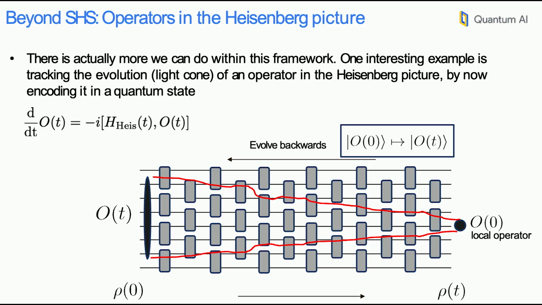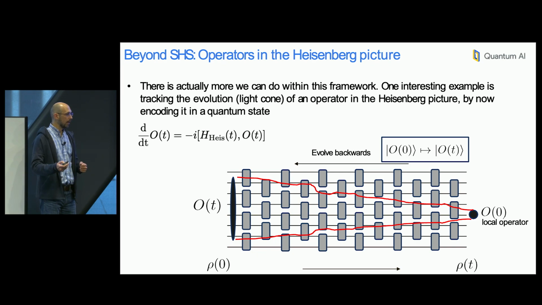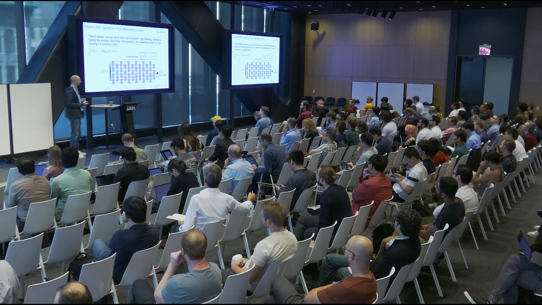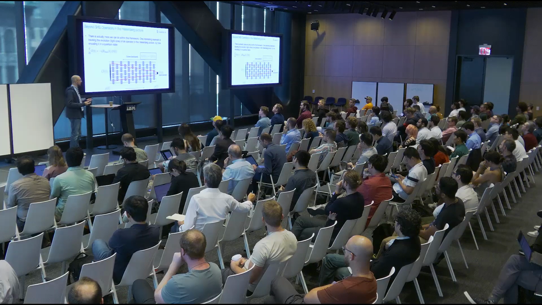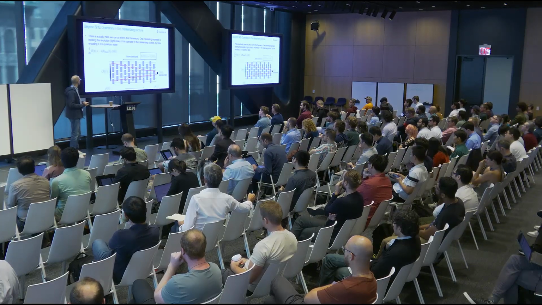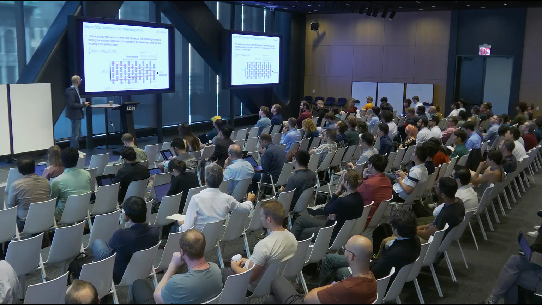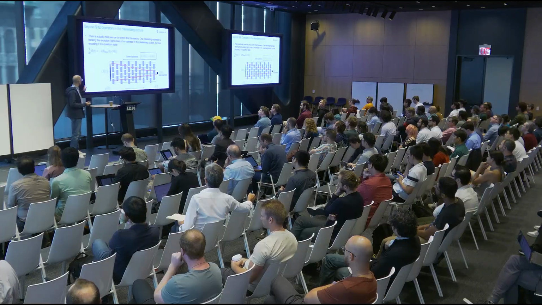All right, so that was about simulating quantum dynamics, but I mentioned at the beginning that we can move away from there and consider, for example, the evolution of operators in what we call the Heisenberg picture. In the Heisenberg picture, there is not really a quantum state. We are concerned about the evolution of the operators per se. We have Heisenberg's equation of motion, and this is the standard picture that we have.